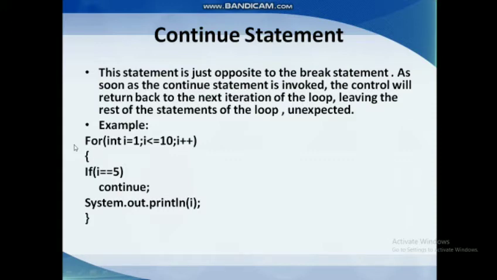No. So it prints 1, then again 2, 3, 4. And when i is equal to 5, the condition is true, so we have to continue. That means the control goes to the for loop again. So going to the for loop again means it will not come down to the System.out.println statement.